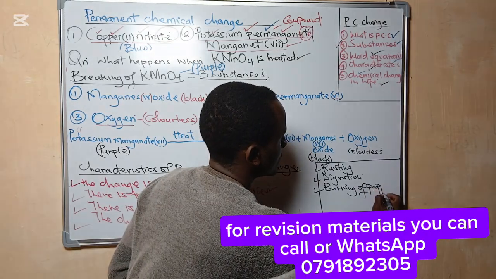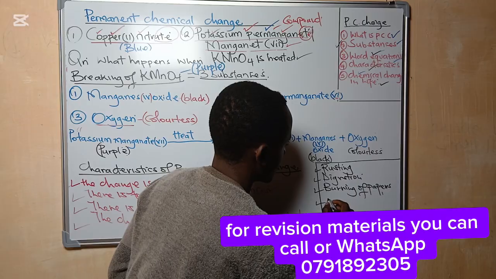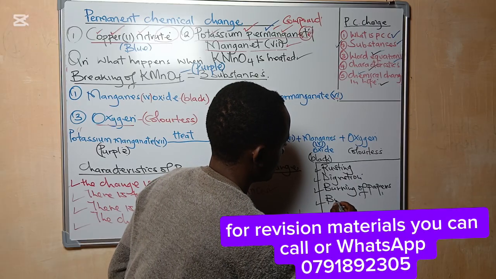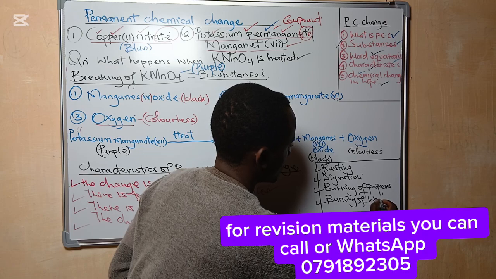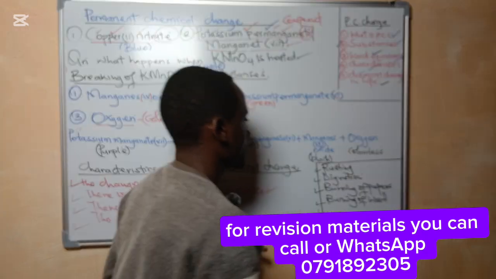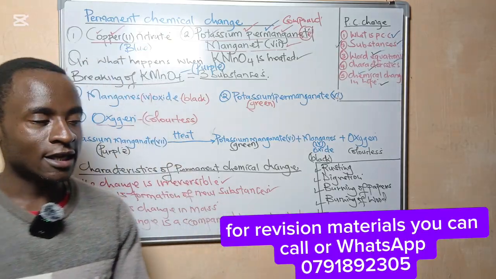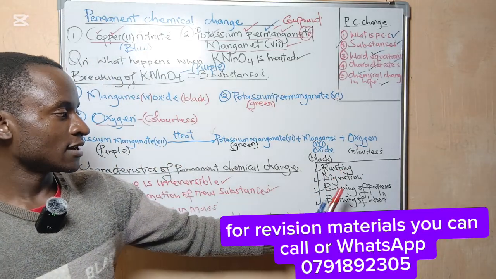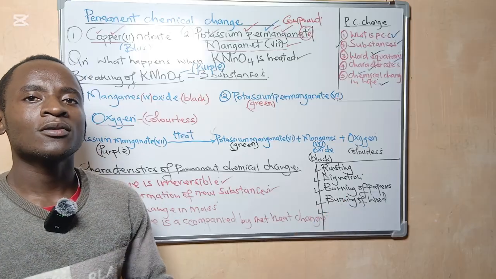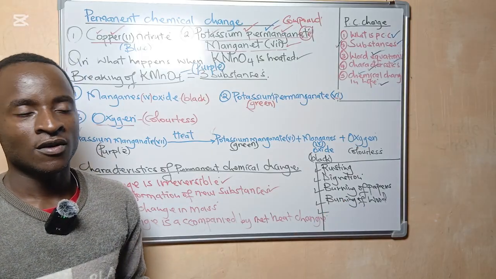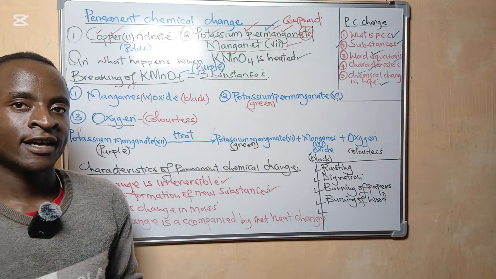Burning of wood. So these are examples of chemical changes in real life. So we have rusting, digestion, burning of papers, burning of wood, and more examples. So you can add more examples here, right?